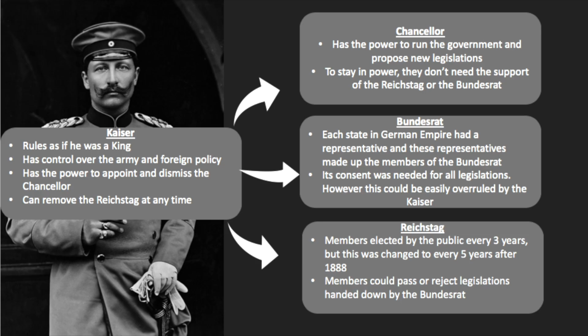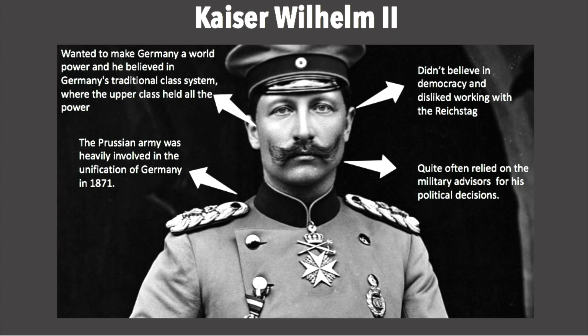The Prussian army played a very, very important role in Germany's unification in 1871. Kaiser Wilhelm II was strongly influenced by its prestige and power and adopted a system of militarism. This meant that he wanted to strengthen Germany's military and use it to increase Germany's influence so that he could become a world power. He also believed in traditionalism and the class system, where the upper class held the most power.